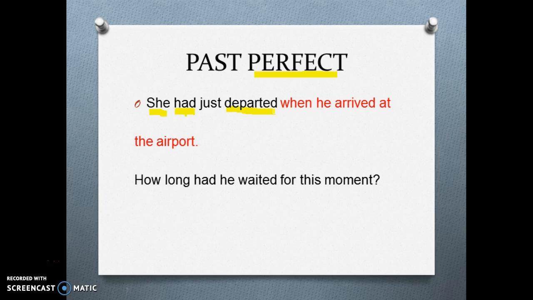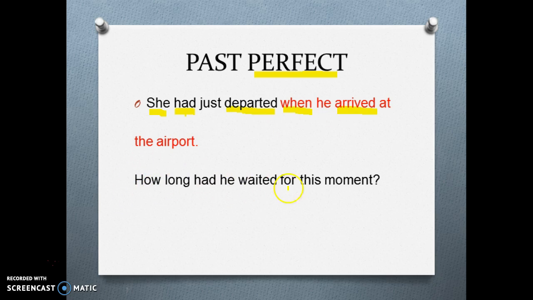Remember, it's the third column on your list. They can be regular or irregular. And we can connect them with when, before, or by the time. And notice that the second action is always in simple past.